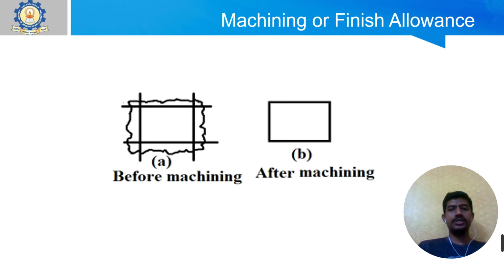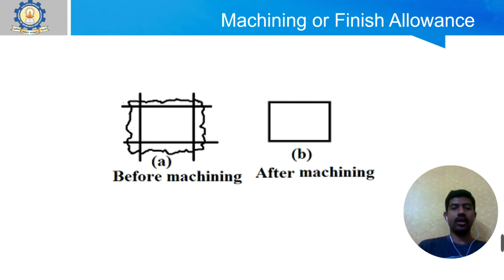The next one is machining or finish allowance. As I informed earlier in my videos, the casting will have defects while manufacturing. So, an additional process is required to bring the casted component back to the required size and to achieve dimensional quality.